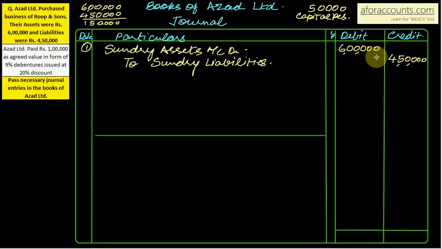Okay. Now what are you paying to the vendor? Azad Limited paid rupees 1 lakh as agreed value in form of debentures. So to Roop and Sons, we will give to Roop and Sons. So to vendor, in bracket you can write Roop and Sons.